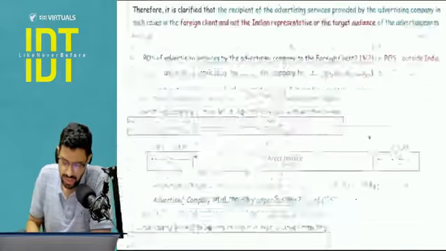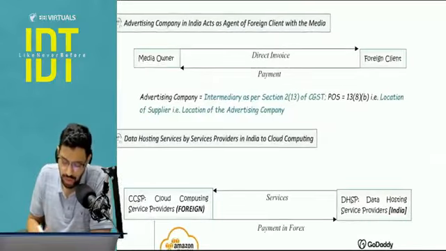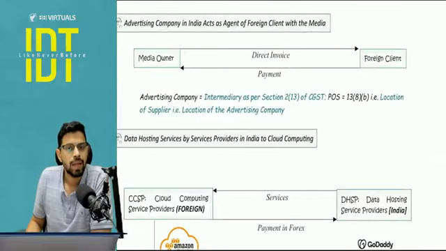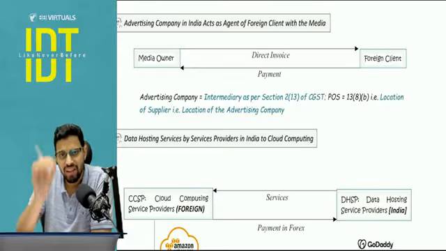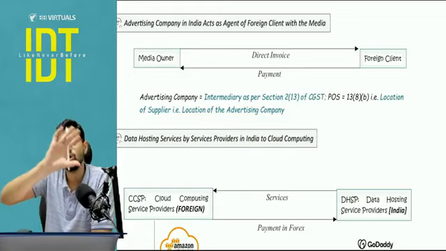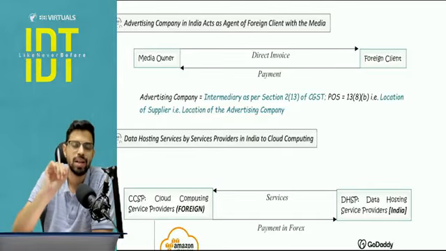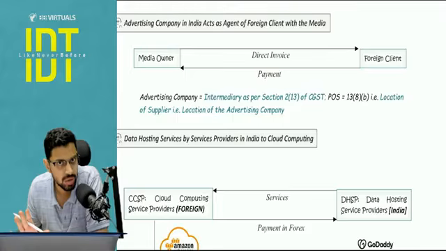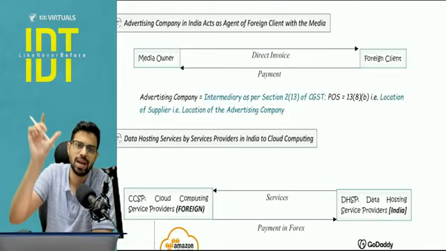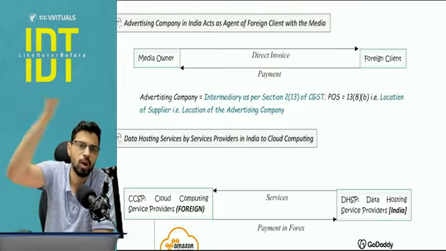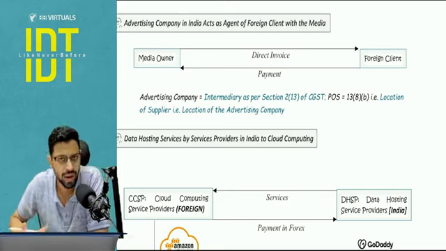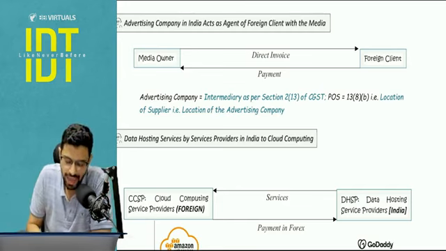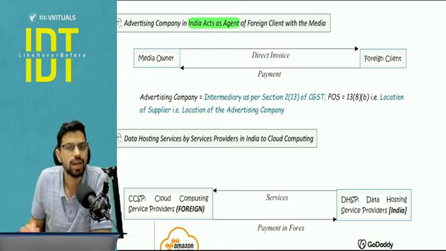Is this clear? Next, but what if, sir, the media owner and foreign client Tesla are directly entering into contract, and if the White River Media is genuinely acting as an agent, it is not giving any one-stop solution or any such kind of a contract to the foreign client, it is just acting as an intermediary, and it is ensuring that the media owner and foreign client get into some form of contract, and then the White River Media is acting purely as an agent, earning its own commission.